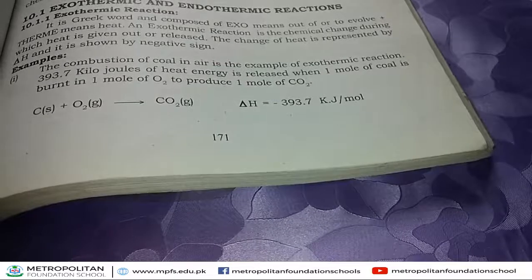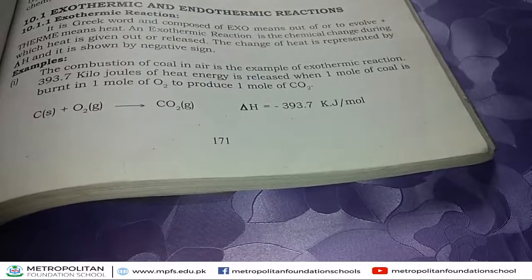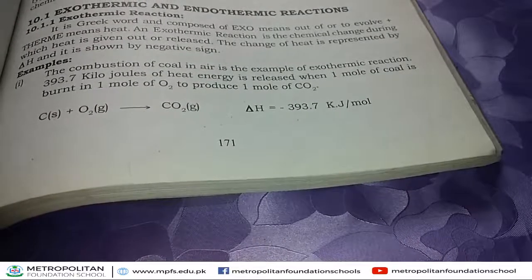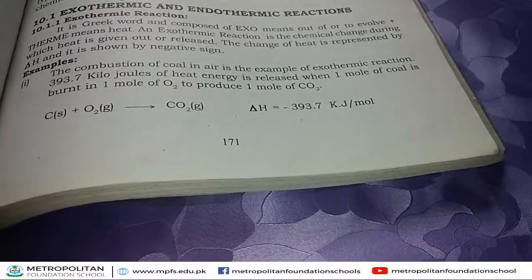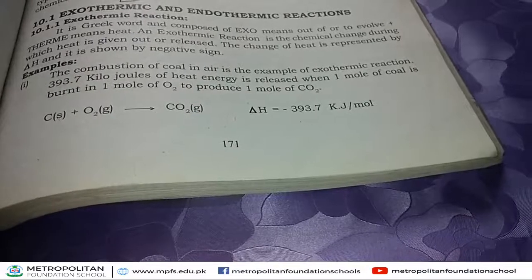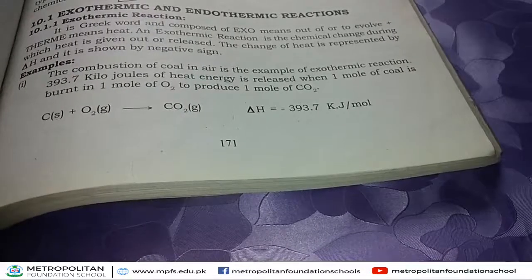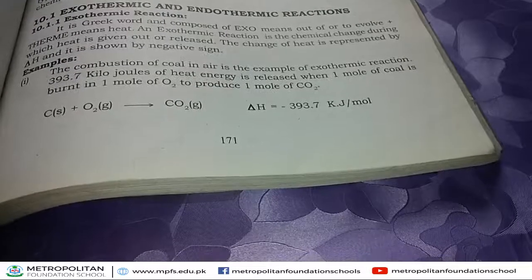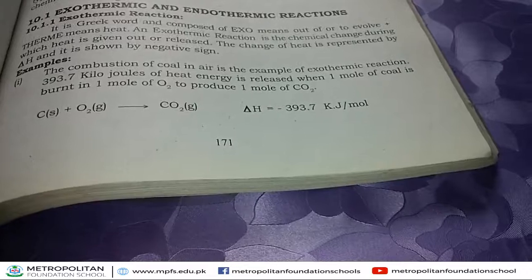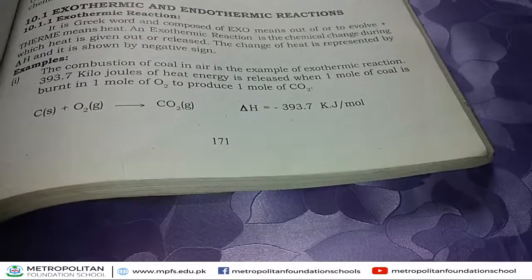This change of heat is represented by delta H. This change of heat of reaction is represented by delta H. Delta H is a symbol and it represents change of heat during an exothermic reaction, and it is represented by a negative sign.